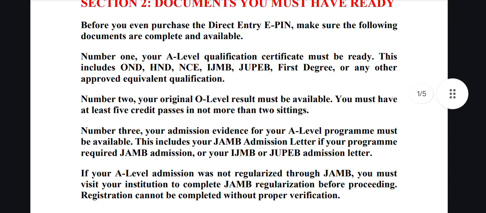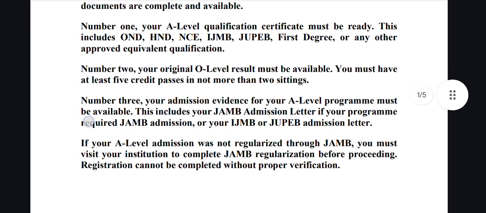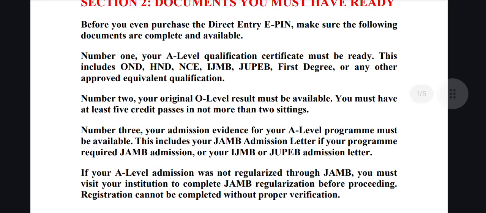So JAMB must ensure that you gained admission properly in your previous institution before they can allow you to register for another admission. So that's it about that. And also you have to note a new policy from JAMB: you cannot currently be enrolled in an institution and still process a new admission.